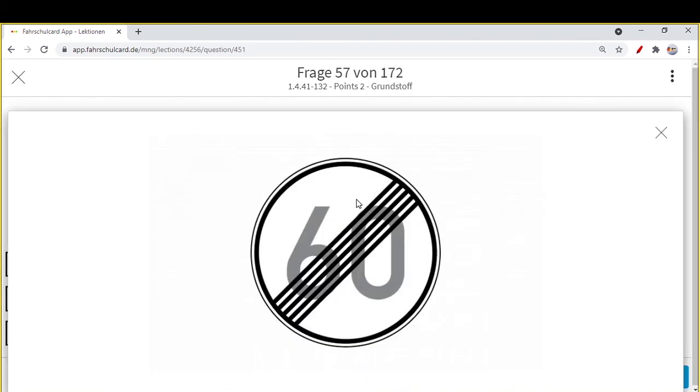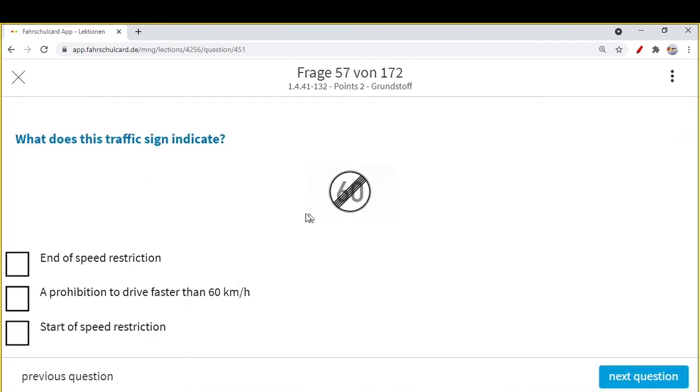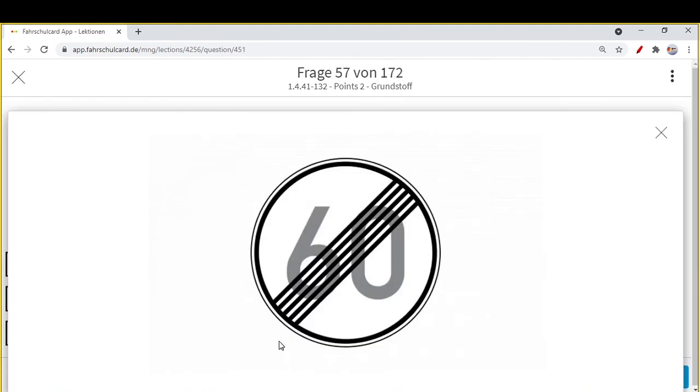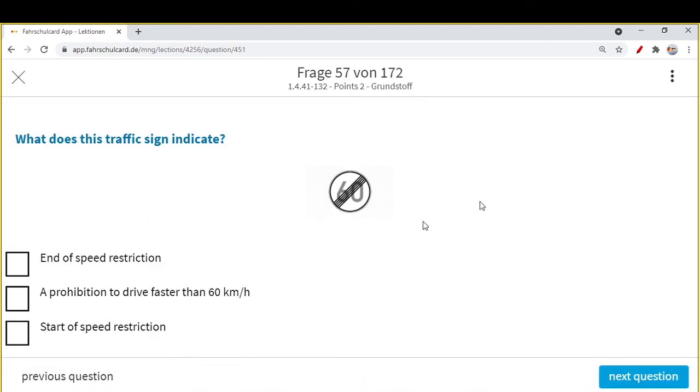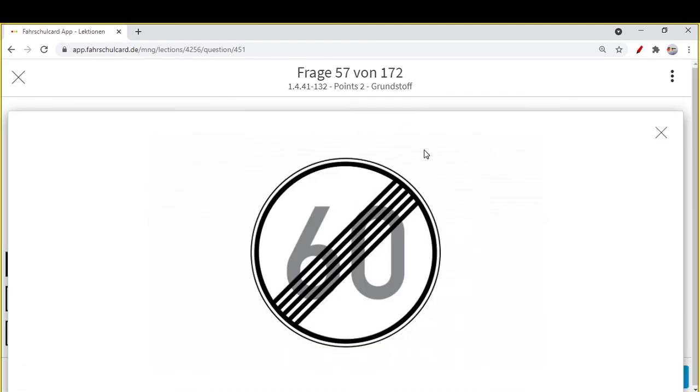There was a speed restriction, if you see, of 60 km per hour. Now this speed restriction has been lifted. So whenever there are crossed lines like this, all the restrictions which were implemented are removed. So, end of speed restriction. A prohibition to drive faster than 60 km per hour, no.